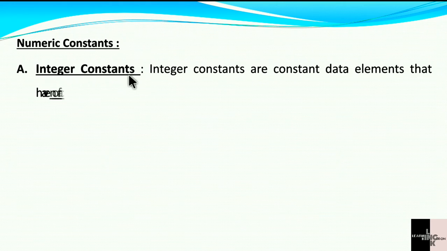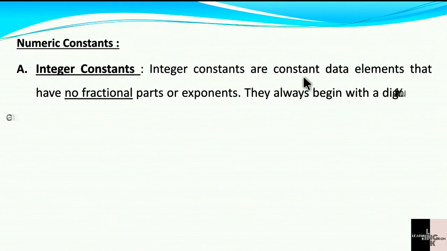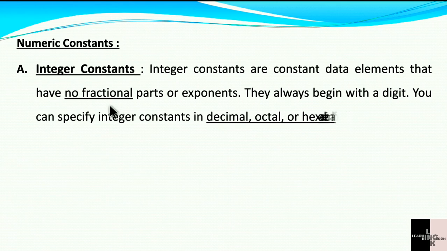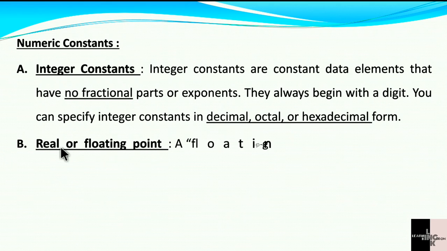Integer constants are constant data elements that have no fractional part or exponents. They always begin with a digit. You can specify integer constants in decimal, octal or hexadecimal form. Here it is indicating that an integer constant must be in the form of an integer. There are no fraction numbers, no point numbers. Okay. Next, real or floating point.